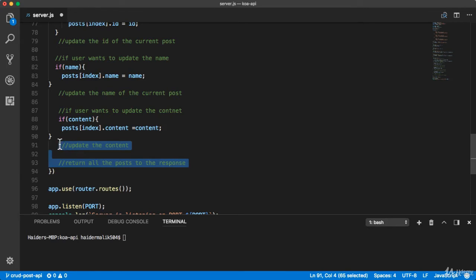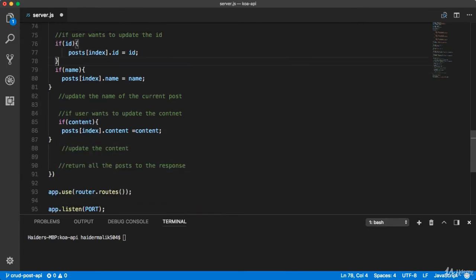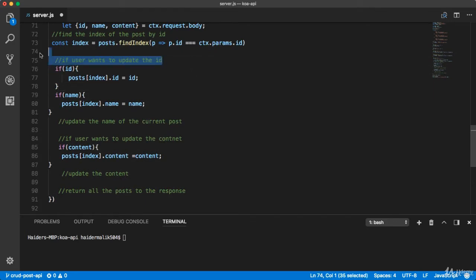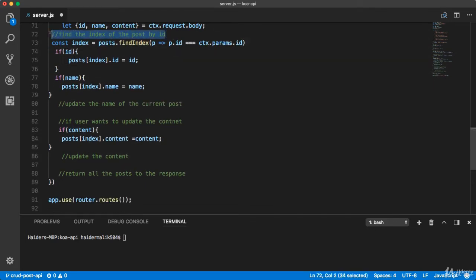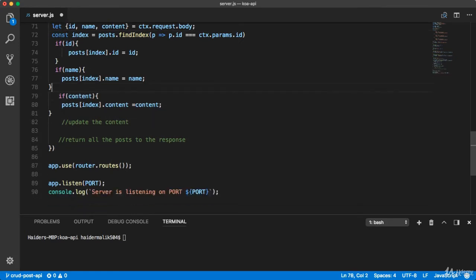Let's remove some comments. Get rid of these comments, I don't need them. And I also remove this one. I also need to remove this one. And here I'm going to remove this one, get rid of this content.